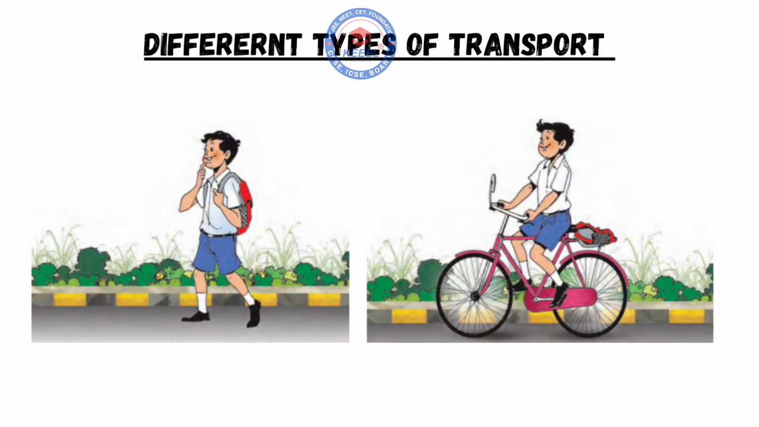Different types of transport. Let's look at the main types of transport. Walking and cycling. These are the simplest and cleanest ways to travel. They don't cause any pollution and are good for health, but they are not suitable for long distances.